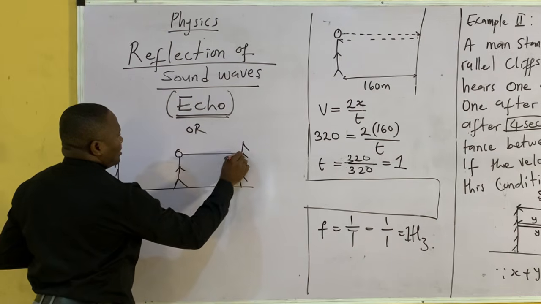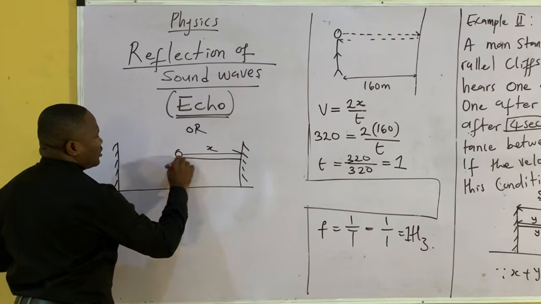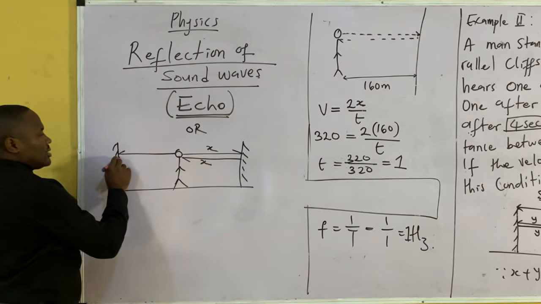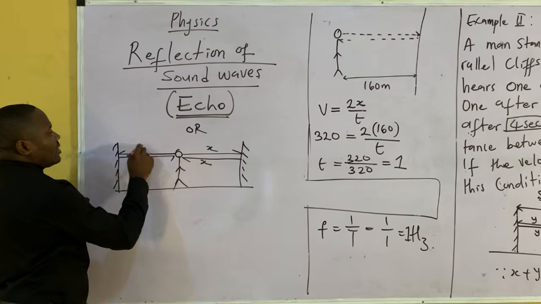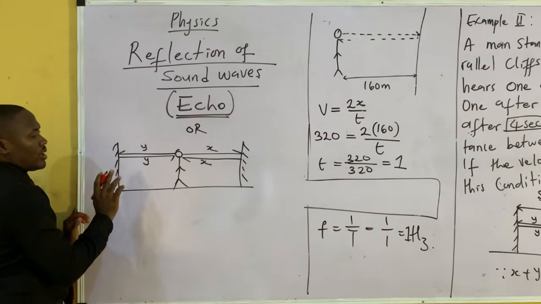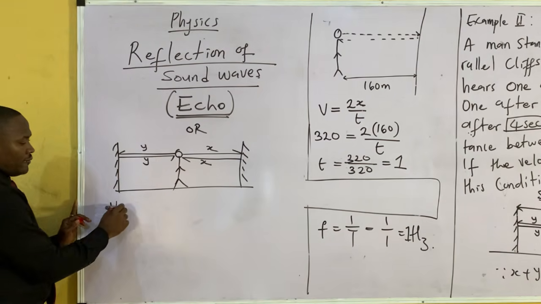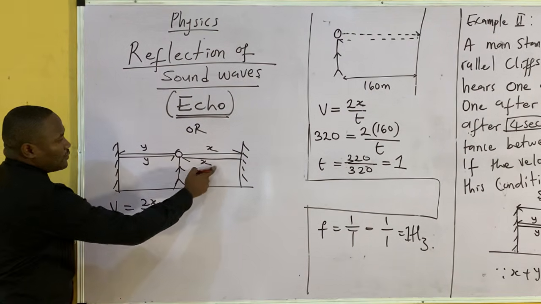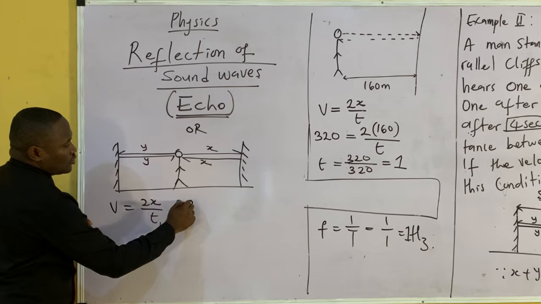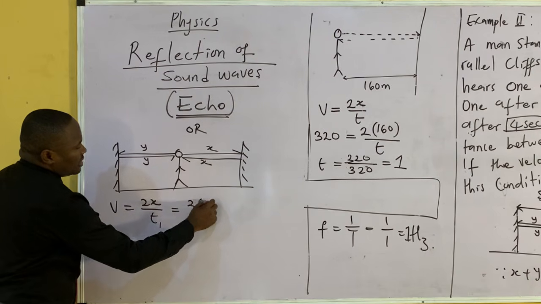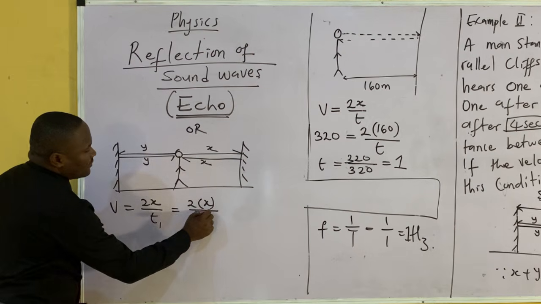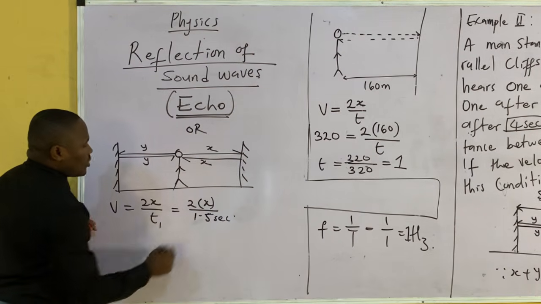So if he took here X and returned back X as our first echo, went to this cliff, came back to him as our second echo, Y. So I can say V is equal to 2X over T1, which will be equal to 2 bracket x over the time it took, which was 1.5 seconds.